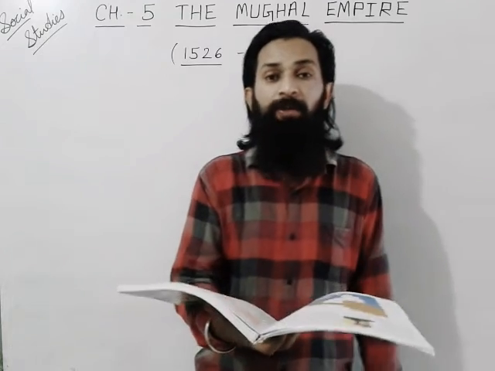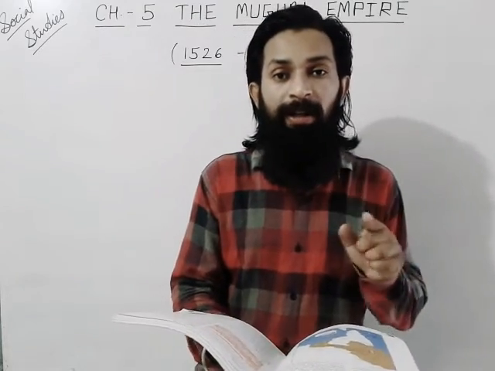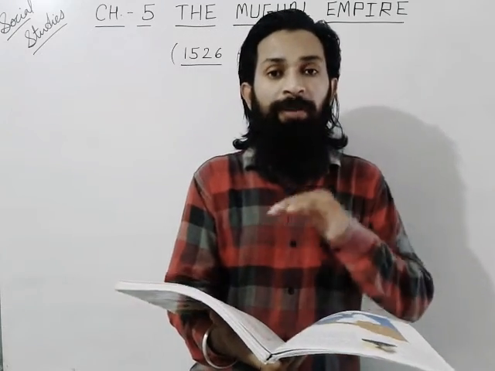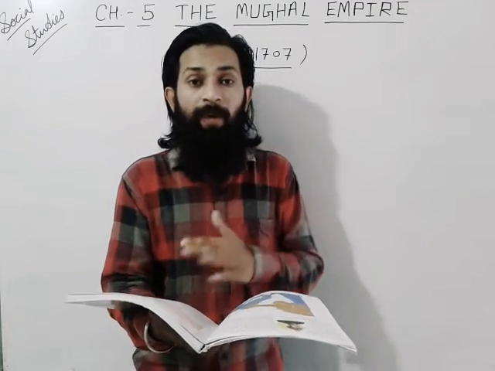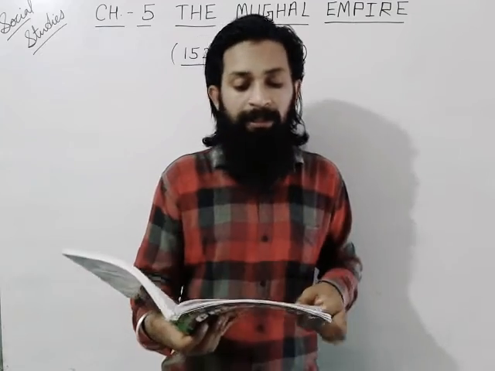Dear students, Jahangir ruled from 1605 to 1627. Akbar was succeeded by his son Prince Salim. Who was the successor of Akbar? Prince Salim, who took the title of Jahangir, conqueror of the world. Jahangir means conqueror of the world, meaning he wanted to expand his empire over the whole world. He continued Akbar's liberal and secular policies.